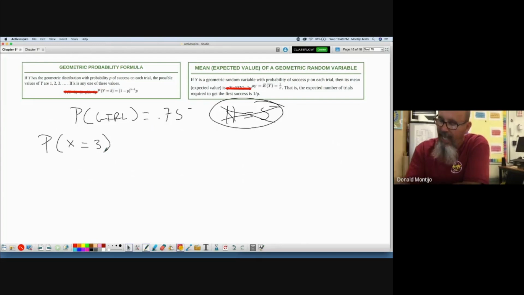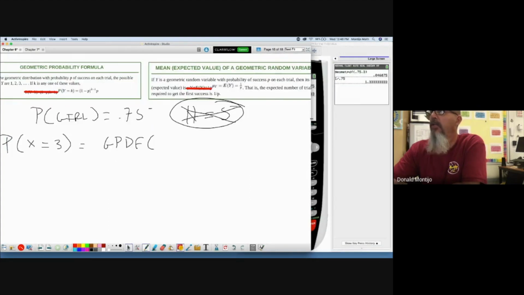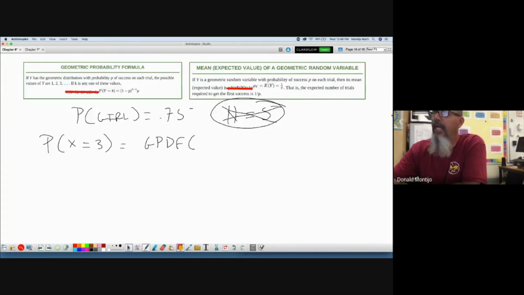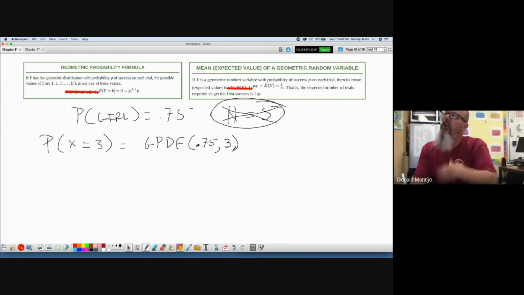Well, we just did that. We said that that was geometric PDF, and we had to type in, was it NP or PN? What did we put in? Oh, look, the P comes first and the N comes second. So it's PN. How is this different from binomial? There's no n, so we just drop the n at the end. Other than that, it's the same.